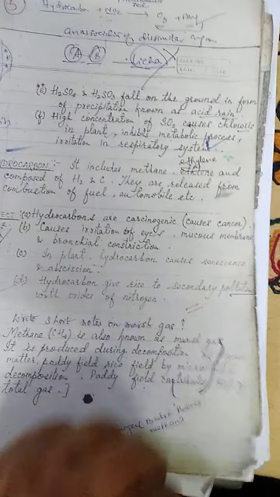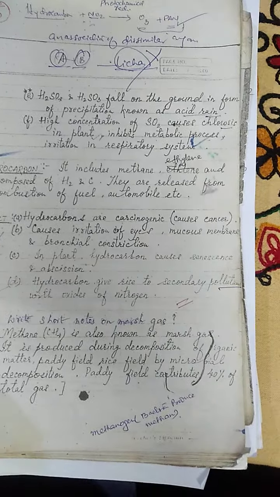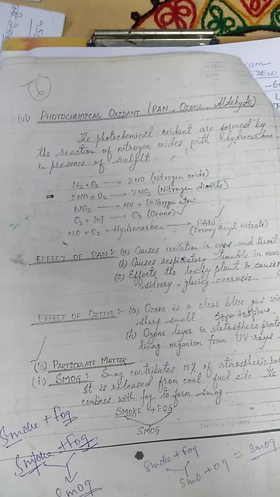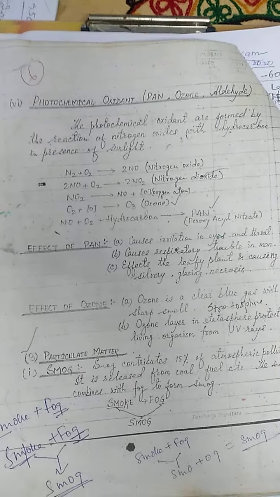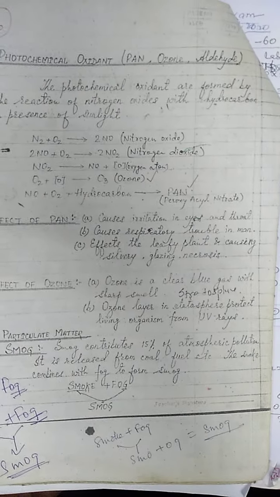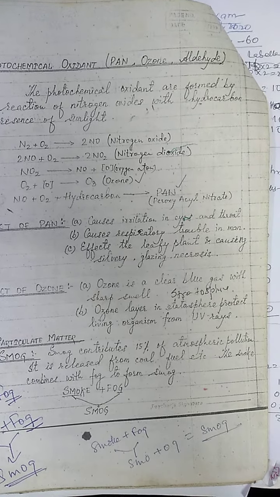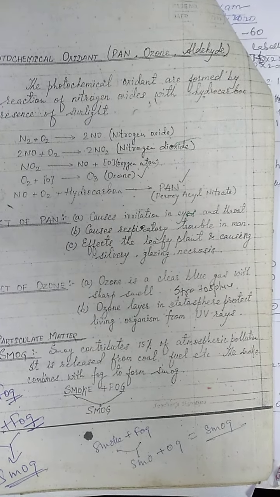Short notes, that is the mass gas. What is mass gas? Here is the explanation of the mass gas. Next one is the photochemical oxidant: PAN, ozone and aldehyde. There is a reaction for the formation of ozone and PAN, and the effect of PAN is